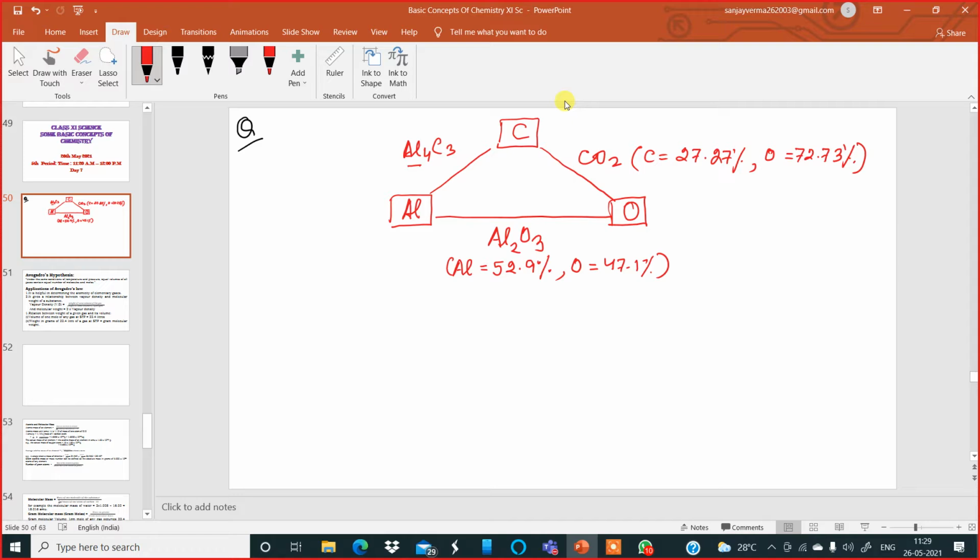So here we begin with the working. I will write down by converting the percentages into grams now.